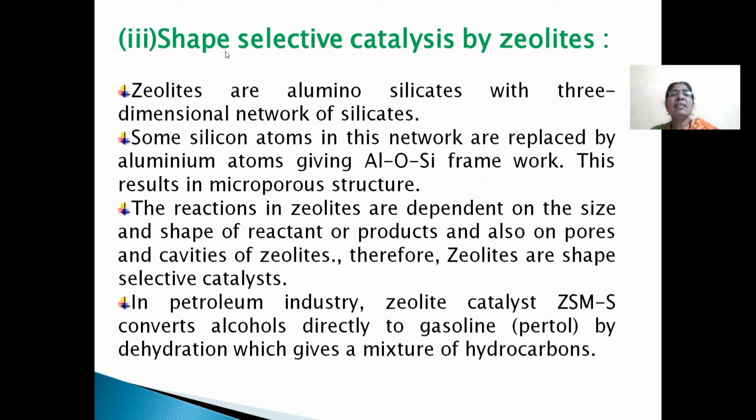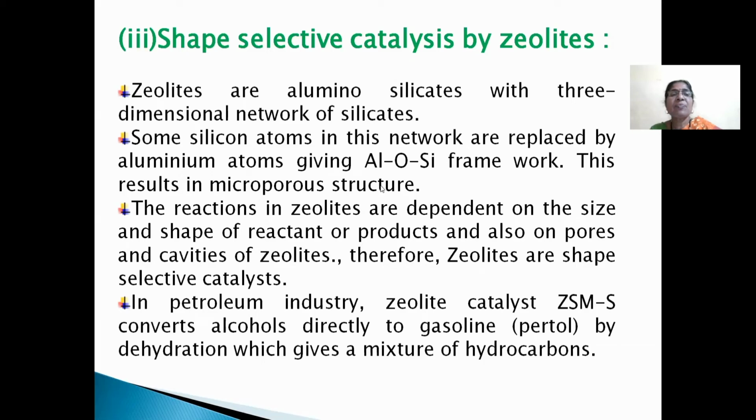Third one will be shape selective catalysis by zeolites. What is meant by zeolites? Zeolites are aluminosilicates with a 3-dimensional network of silicates. Some silicon atoms in this network are replaced by aluminum atoms and give an aluminium-oxygen-silicon framework. This results in